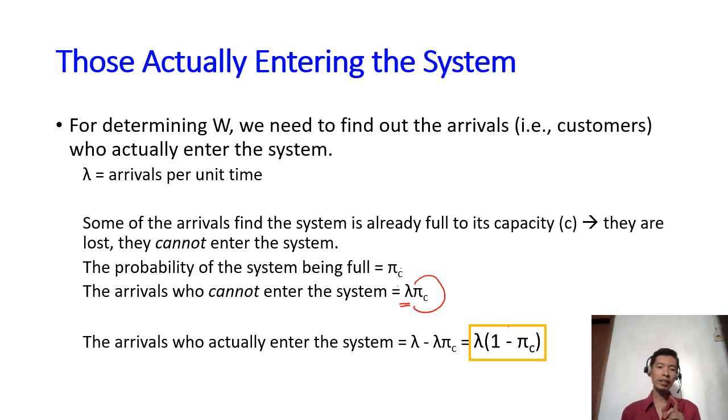So now the arrivals who can actually enter the system are the original lambda minus lambda times pi C. This is not the proportion, but the number of arrivals who actually enter the system: lambda times (1 minus pi C).